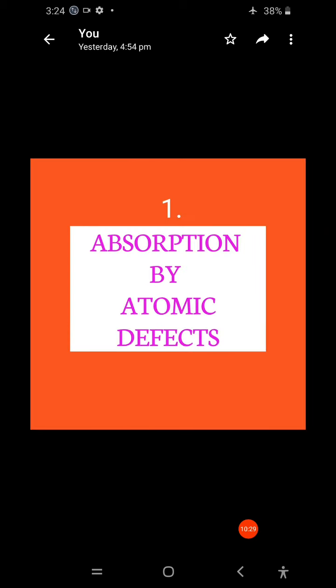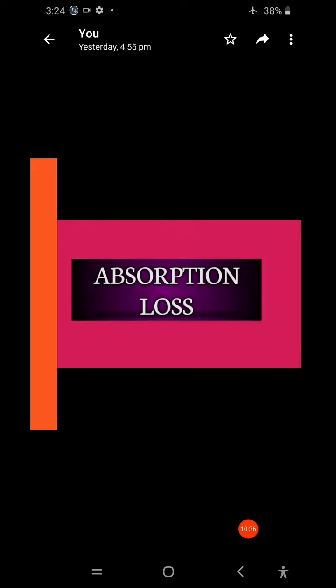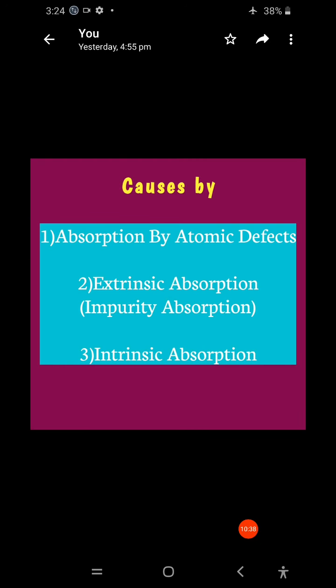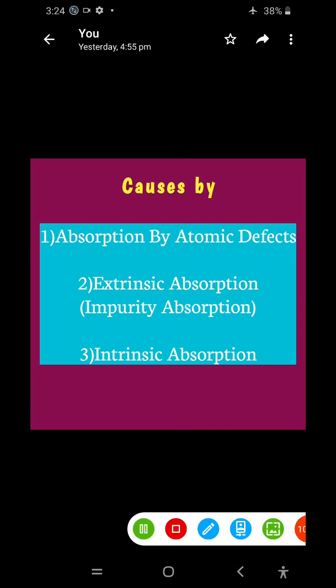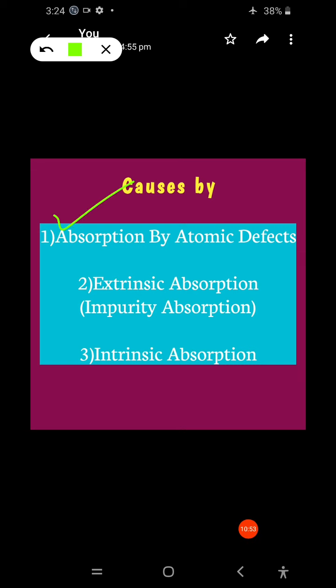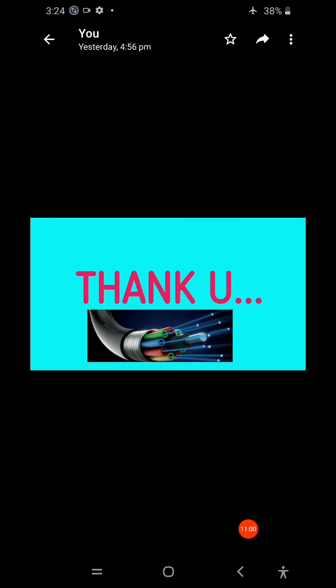Just now we discussed the first one, absorption by atomic defects. In the next video we discuss extrinsic absorption. So absorption has mainly three types: absorption by atomic defects, extrinsic absorption or impurity absorption, and third, intrinsic absorption. Just now we discussed only the first one, absorption by atomic defects. In the next class we will see extrinsic and intrinsic absorption. Okay, thank you all.